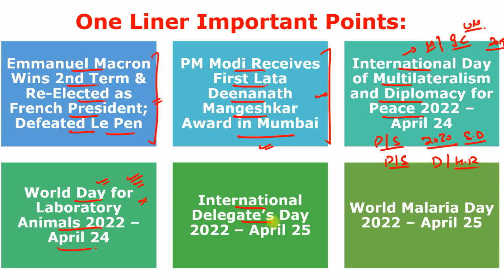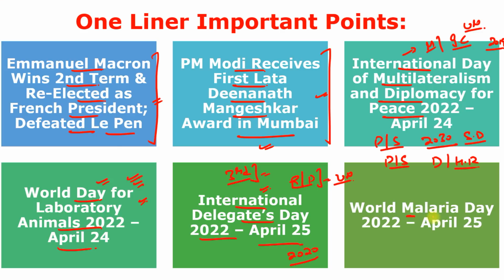Next, International Delegates Day 2022, observed on 25th of April. It is just to create awareness about the role of representatives and delegates of the member states of the United Nations. And 25th of April 2022 marks the third International Delegates Day. The first ever was observed in the year 2020.